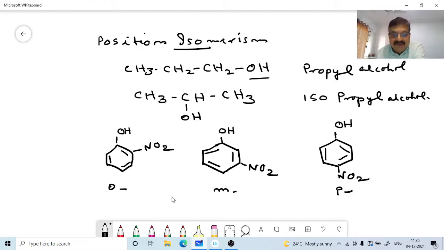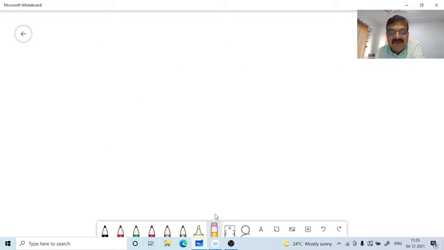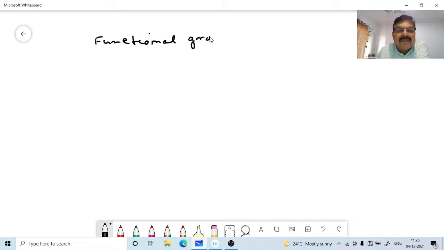Now the next one will be functional group isomerism. Here the functional group will be different. The molecular formula is the same, but the functional group will be different. So in functional group isomerism, compounds have the same molecular formula, but they have different functional groups.